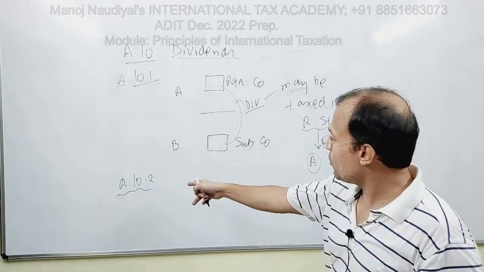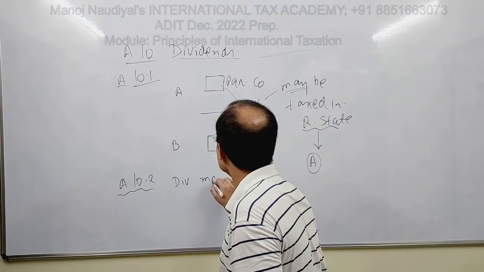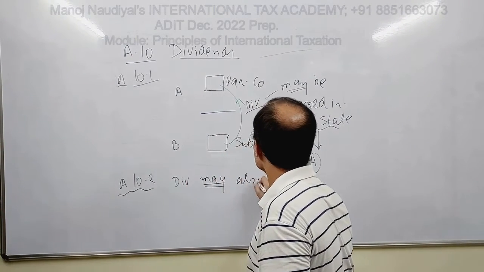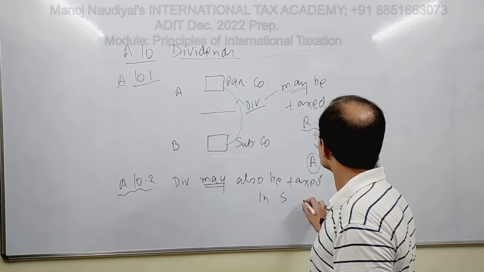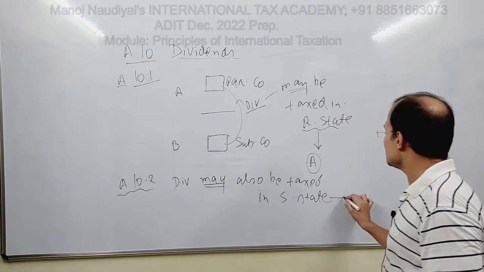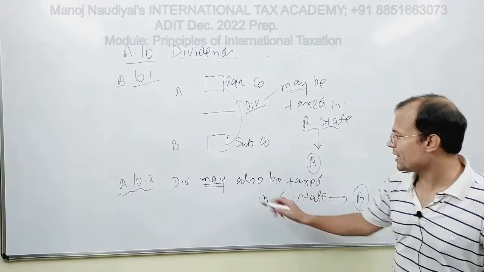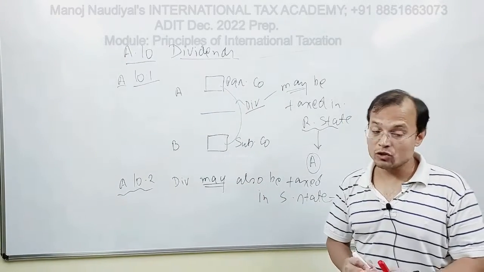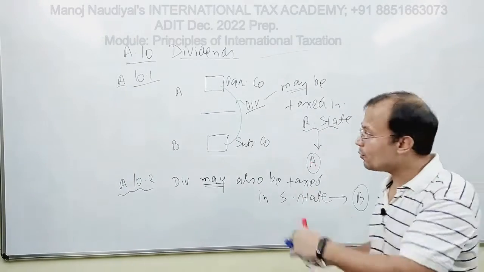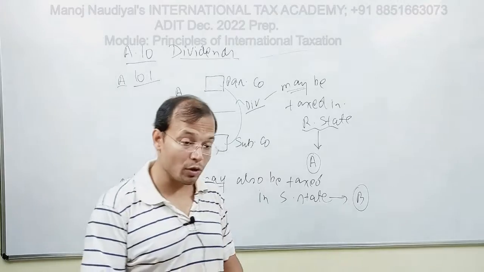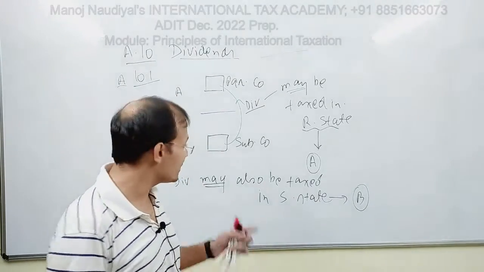Fine. So 10.2 says that the dividends may also be taxed in the S state, that is state B. Source state may also be taxed. May also be taxed in the source state, that is state B. But then 10.2 moves ahead and places certain limitations on this taxing right.